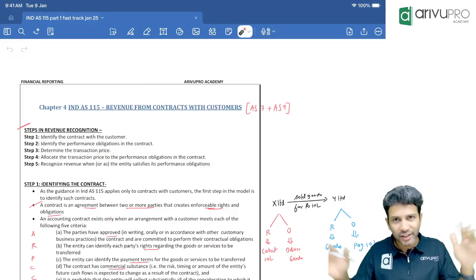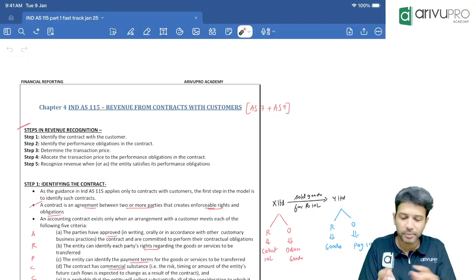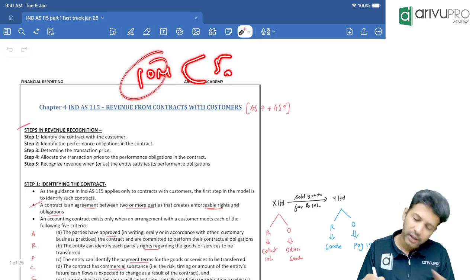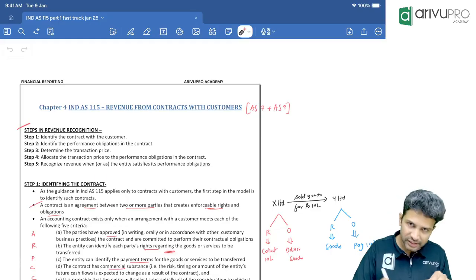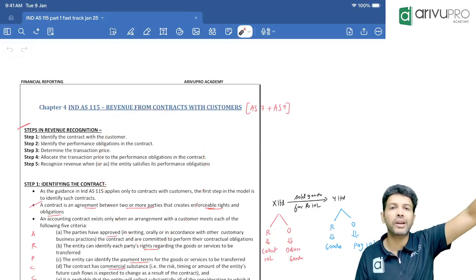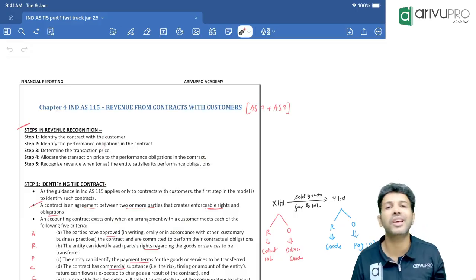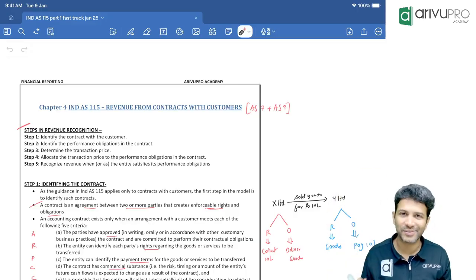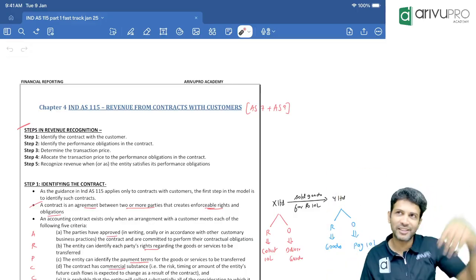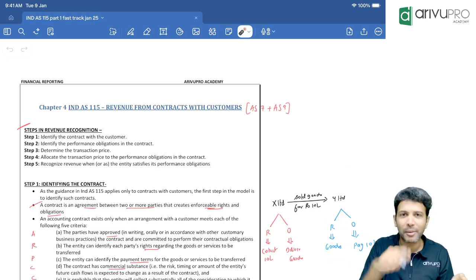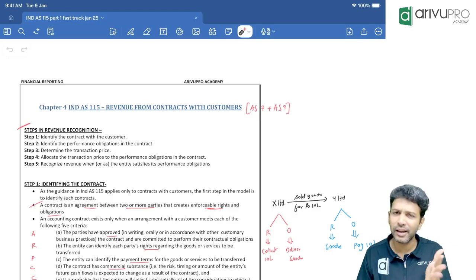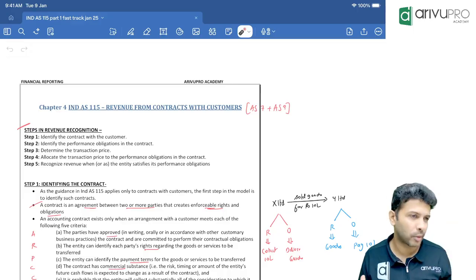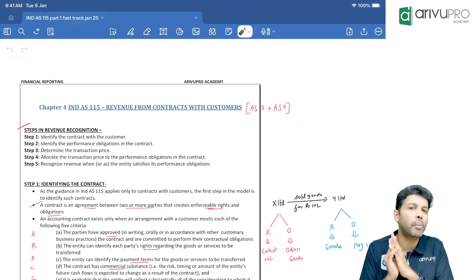So what ICAI can do is combine multiple small concepts and make a 10 marker question, like 5 subparts of 2 marks each. Or these small concepts can easily be brought into case studies, which is what ICAI usually likes to do. They take small concepts and make a case study out of it. They can build a lot of story around revenue: the company did this, they went there, a full Ramayana, Mahabharata. But if you read it, the question may look big, but it will be pretty straightforward. It is a combination of small concepts that they have done.